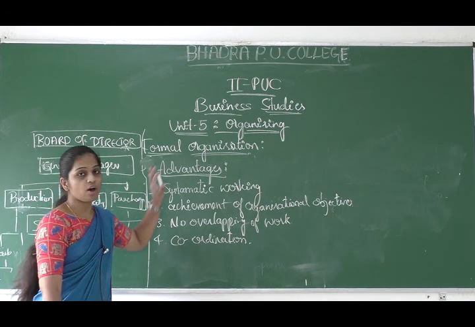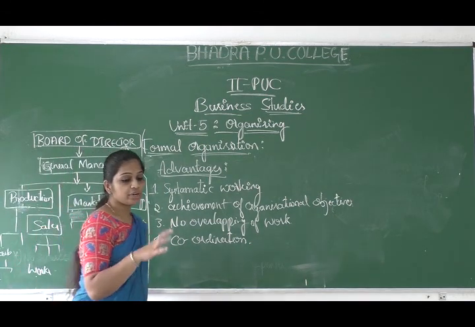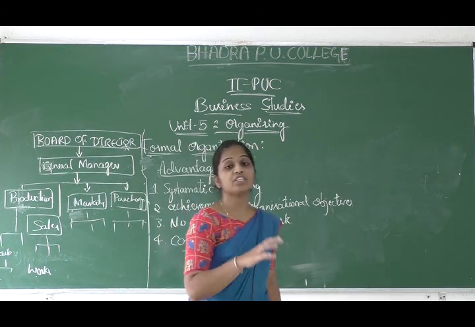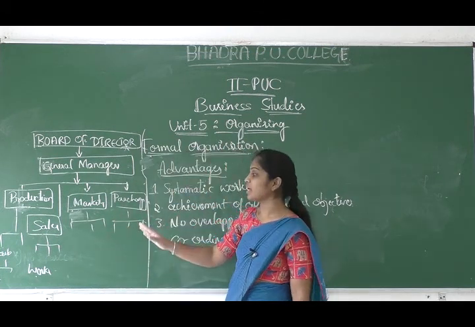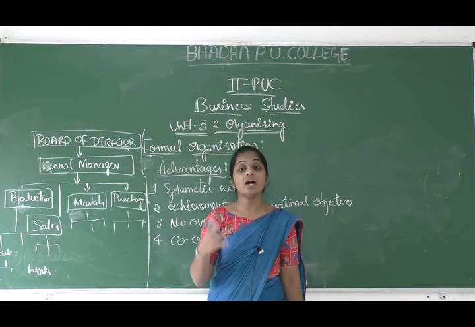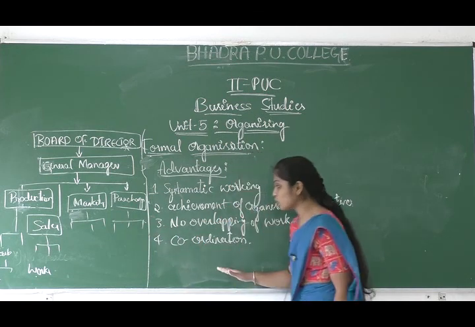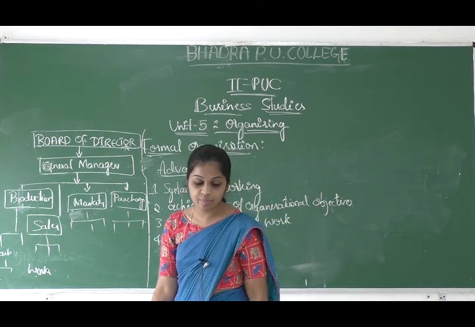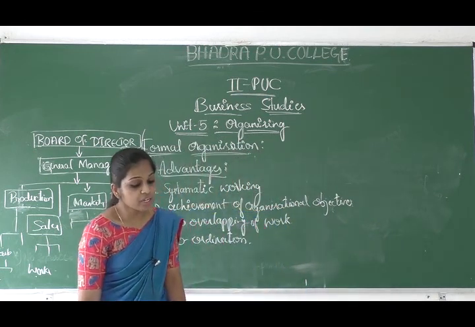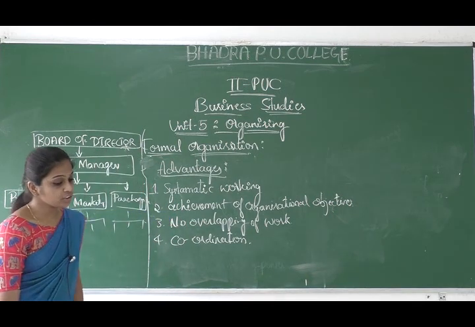In formal organizing, we create coordination of the activities of various departments. So between the various departments in the organization we create coordination. This is also one of the advantages of formal organizing. And the next one is the creation of chain of command.